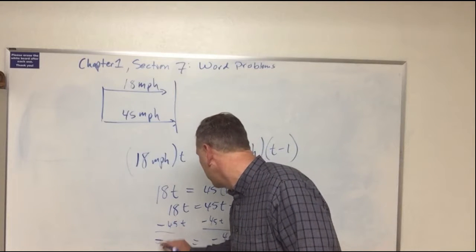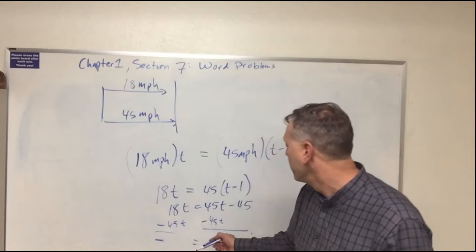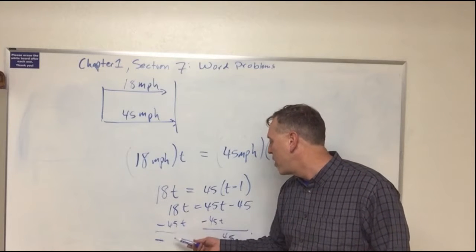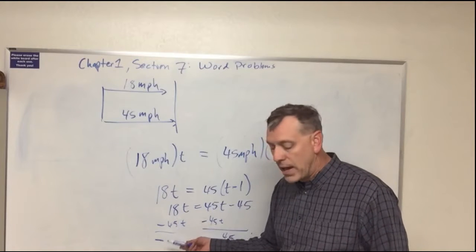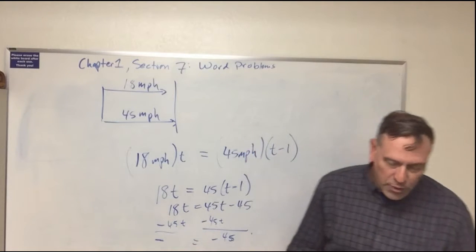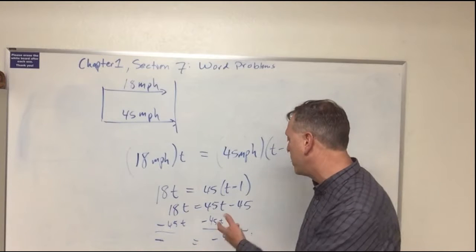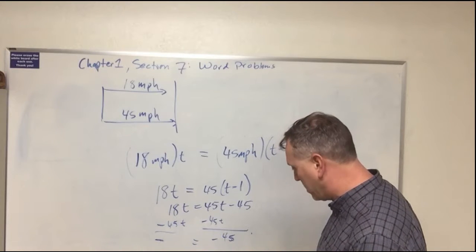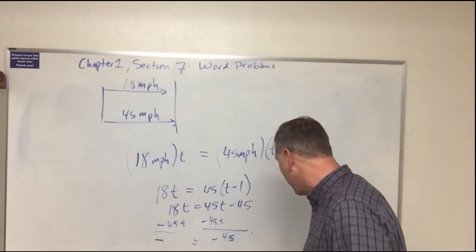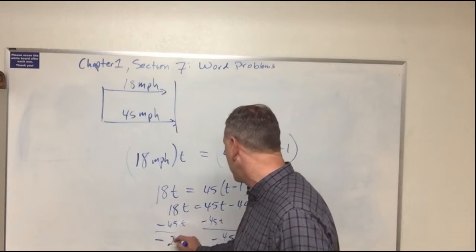We don't want time to be negative. It's not time travel here. But 18 minus 45, and again, you're free to use your calculator on these, that works out to minus 27t.